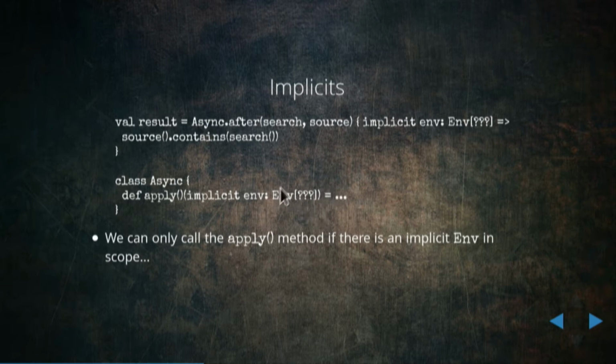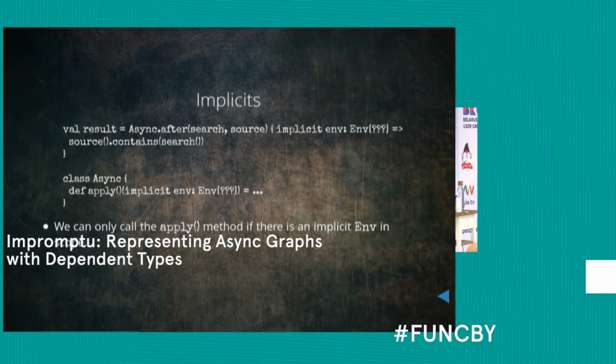And the Env type here must be executed inside the body of this async constructor in order to be able to find an implicit Env. So we can only call apply when there is an implicit Env in scope, and that is inside these bodies.